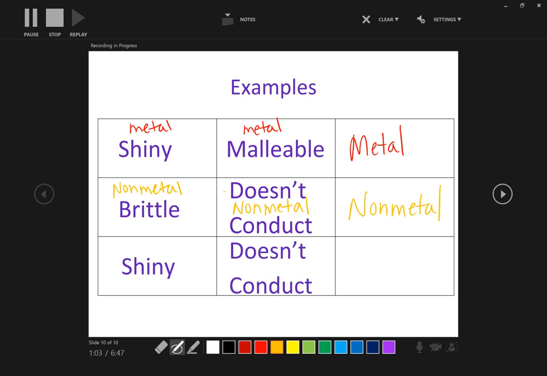Let's take a look at the last one. It's shiny and doesn't conduct. So shiny, as we mentioned before, well, that must be a metal. But doesn't conduct, as we looked before, that's a nonmetal. So if it has properties of both metal and nonmetal, that would mean that it is a metalloid.